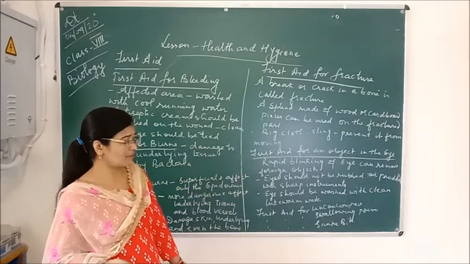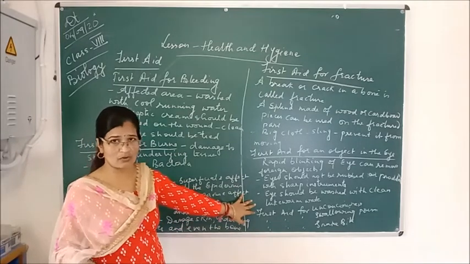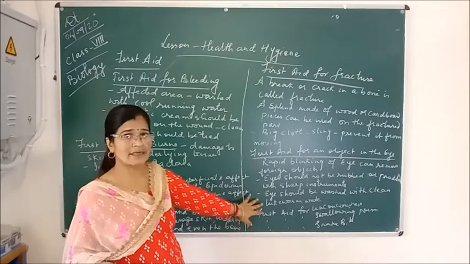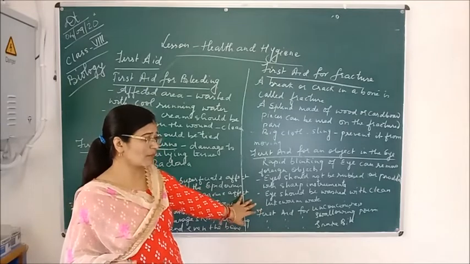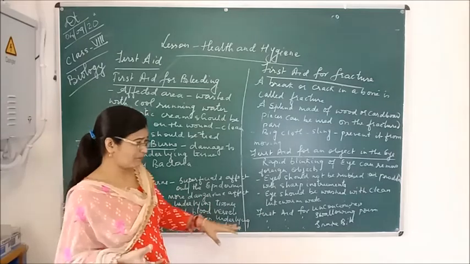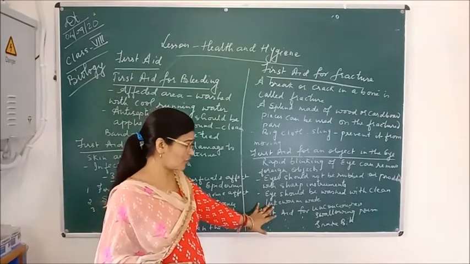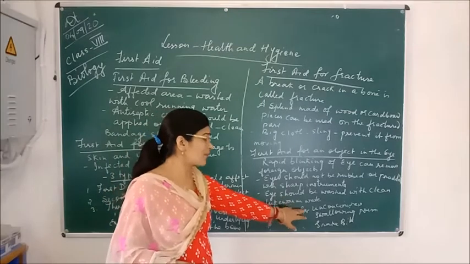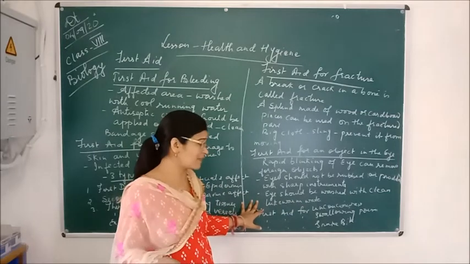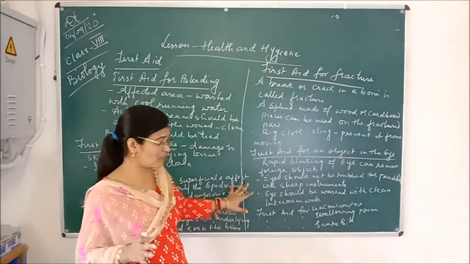And what first aid should we do for unconsciousness? If a person faints or falls down, that is called unconsciousness. In that case, what should we do? We should loosen the belt or tie or buttons of his shirt or whatever clothes, and the area where the person is lying should not be crowded, and it should be supplied with proper fresh air.